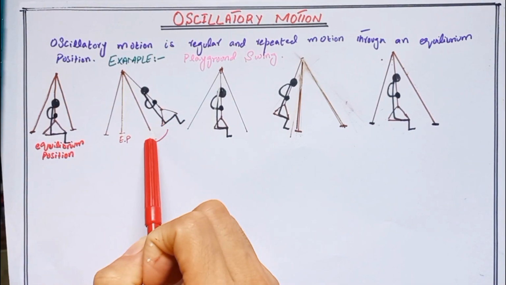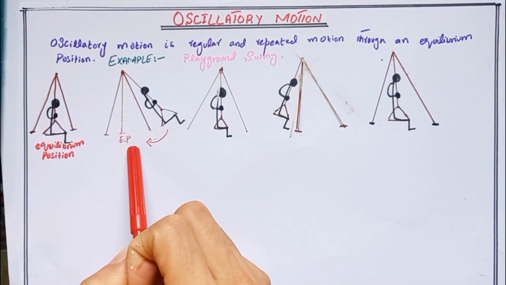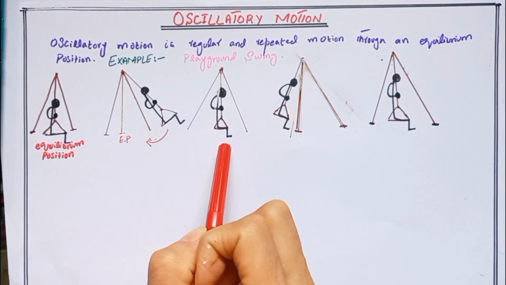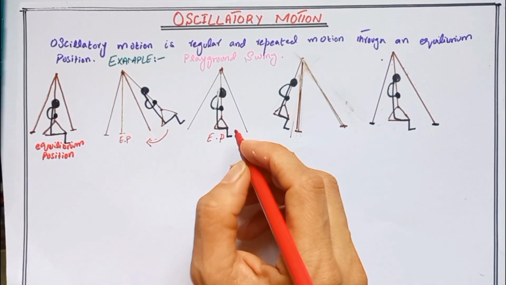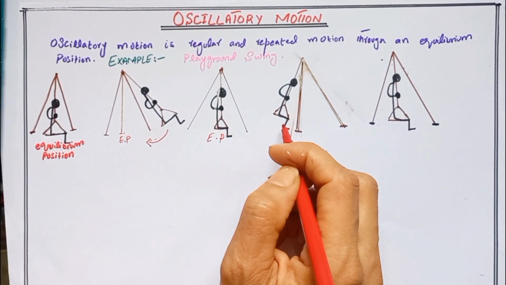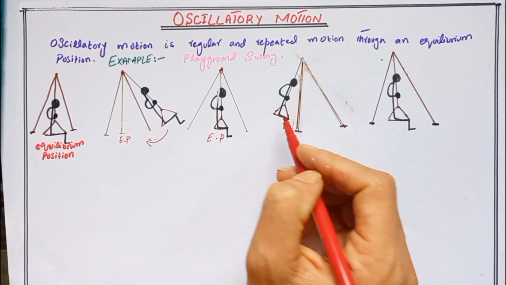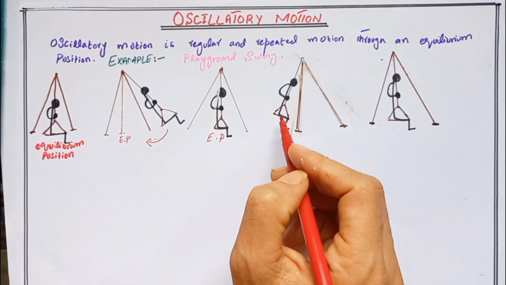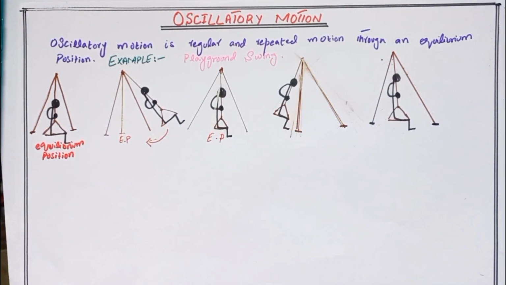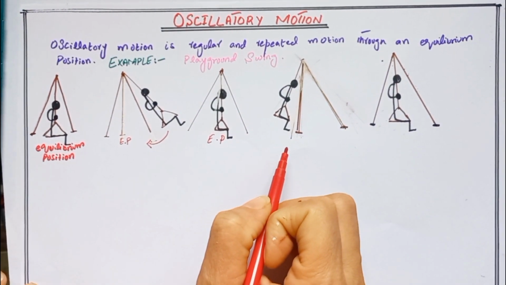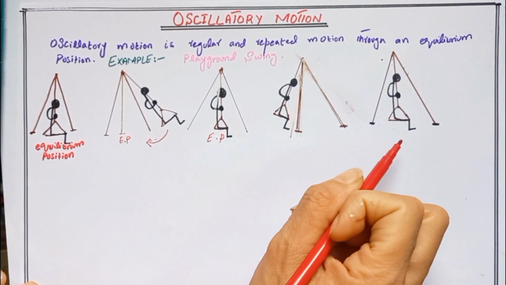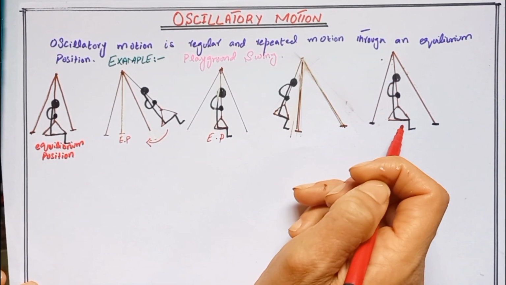Then it will change direction and start moving back toward the equilibrium position. Once it reaches the equilibrium position, it will keep moving toward the left. Eventually it will reach the leftmost point. At the leftmost point, it will change direction again and move toward the equilibrium position again. Here the swing again reaches the equilibrium position.